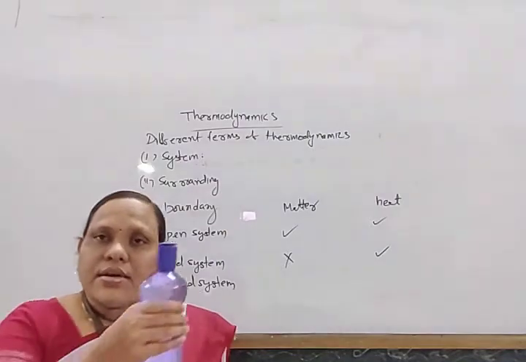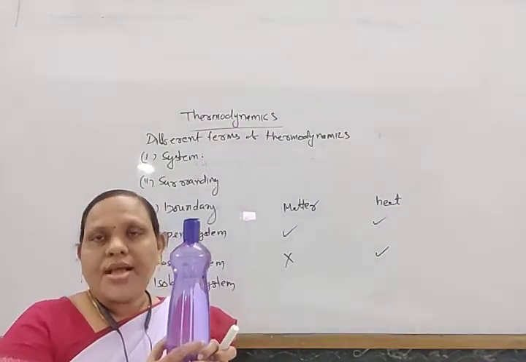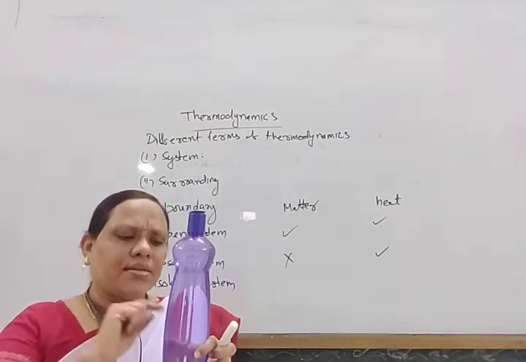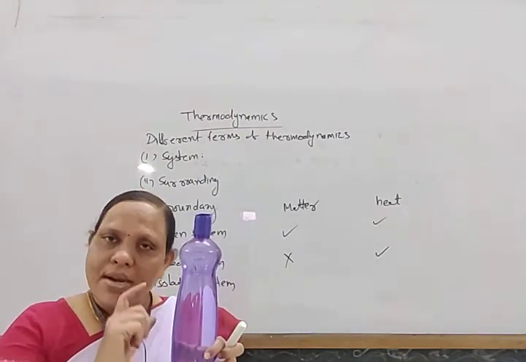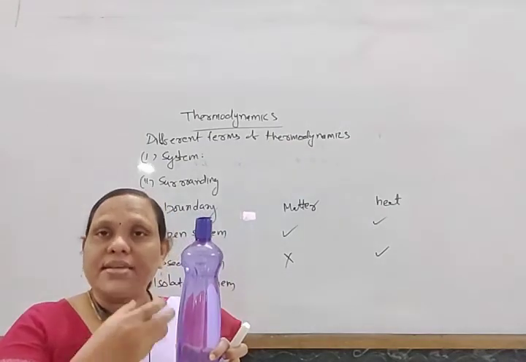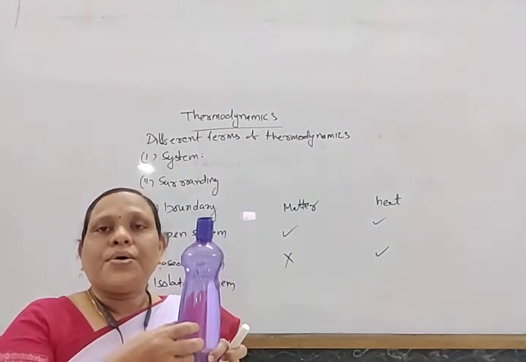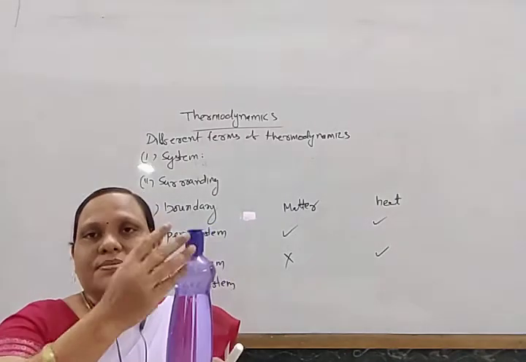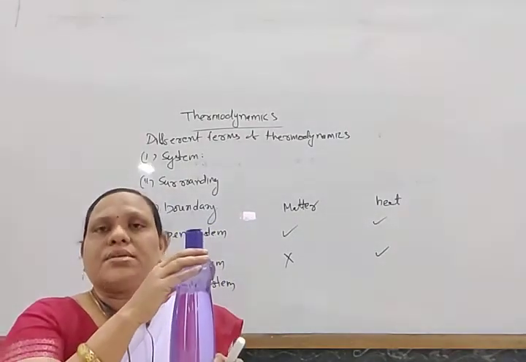Look here, water kept in this closed bottle. So this is a closed bottle. If we supply some heat, then the water inside will increase in temperature, but no exchange of matter takes place because it is closed.